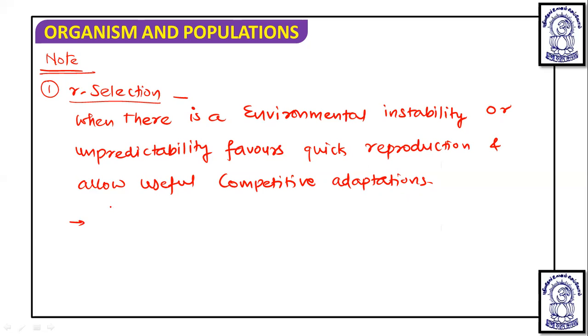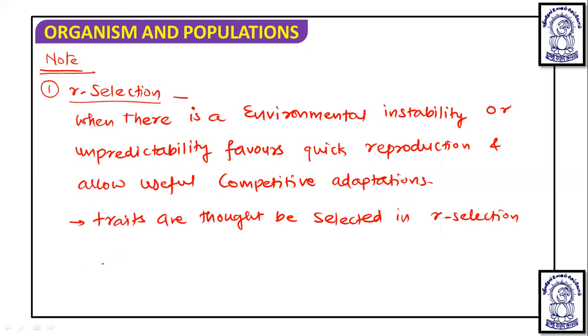So in R selection, the traits that are thought to be selected under R selection are high fecundity.